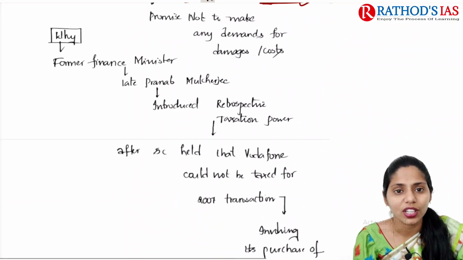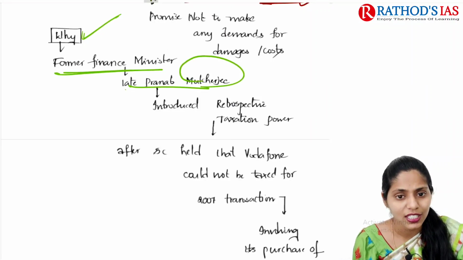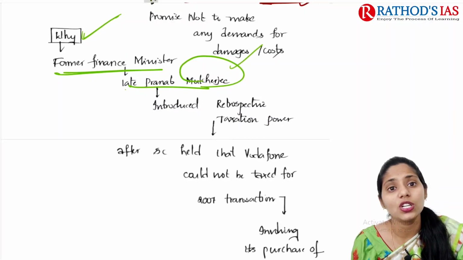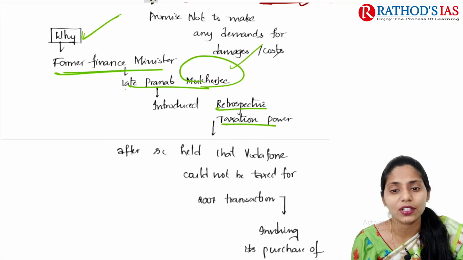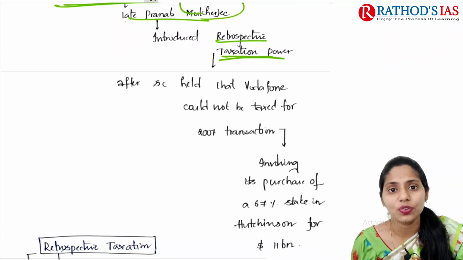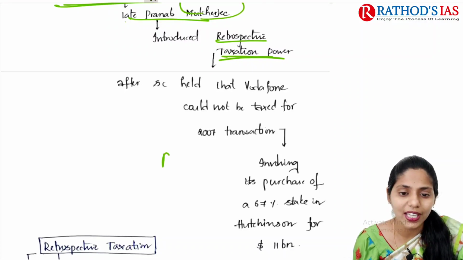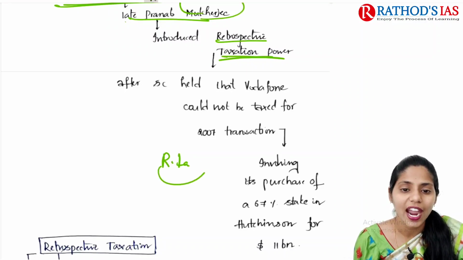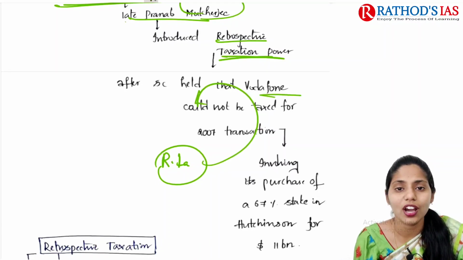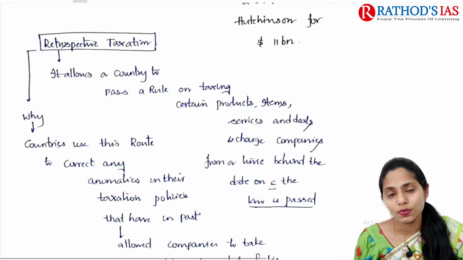And why was this bill introduced? Former finance minister late Pranab Mukherjee introduced this retrospective taxation law after the Supreme Court held that Vodafone could not be taxed for a 2007 transaction. So because of this, the government came with this retrospective law and went for taxing Vodafone. Okay, so this is the introduction of this retrospective law.